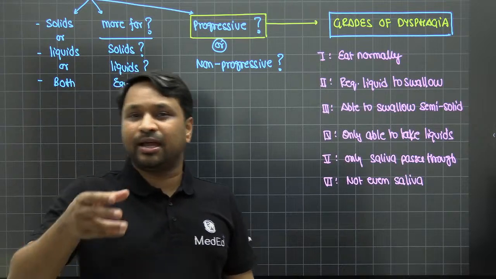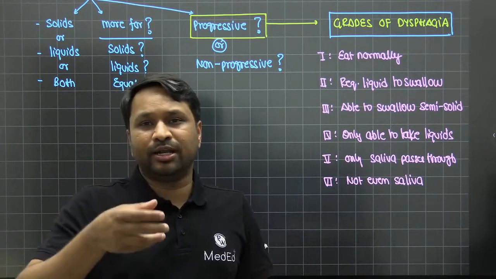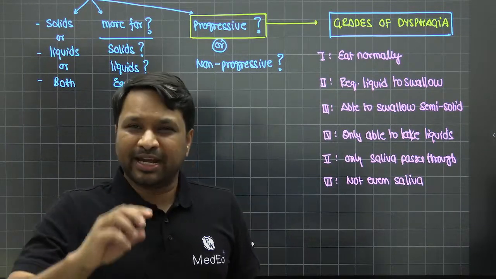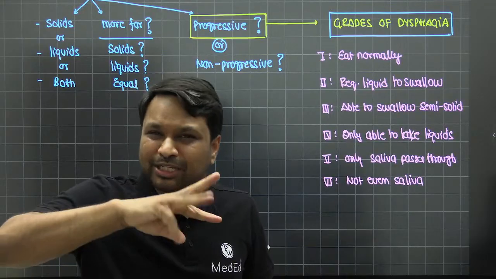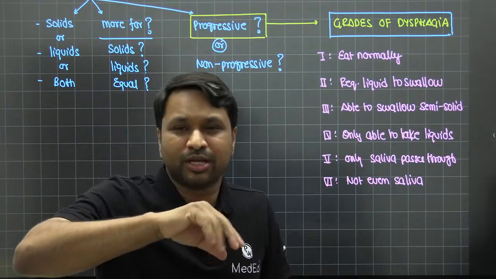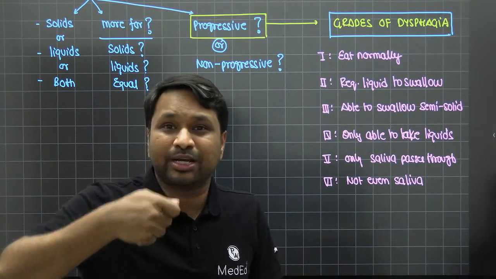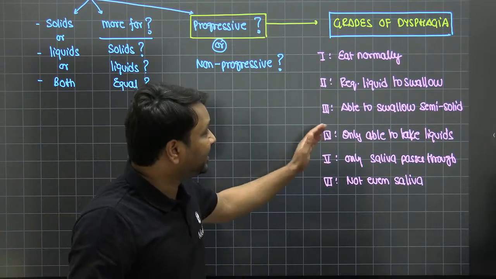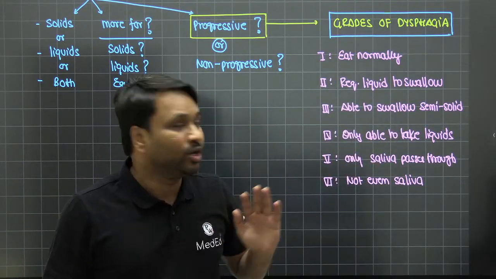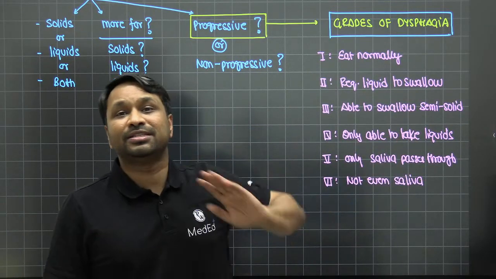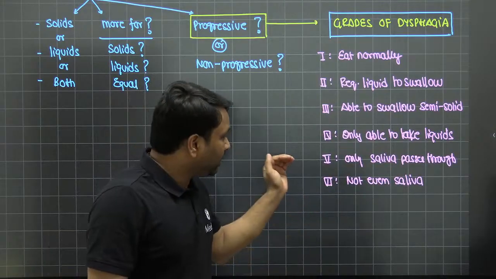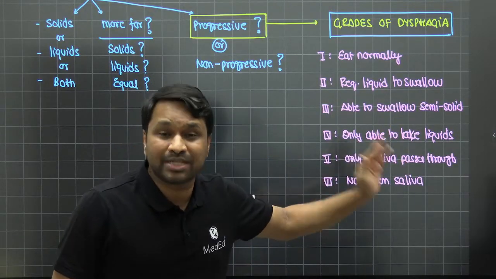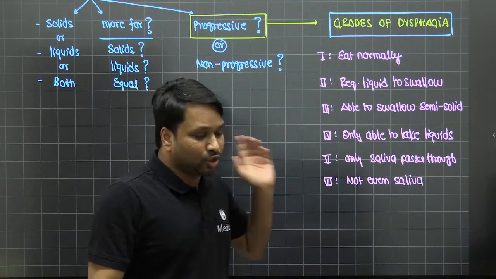Grade 3, the patient says, sir, I am trying to take that solid and then sip water, but it is not happening. It is better I keep it very soft. He mashes his rice, puts everything in a blender and then tries to eat it with a spoon. So in grade 3, only semi-solid food is able to be swallowed. Now grade 4, not even semi-solid food, only liquids are allowed. And grade 5, not even liquid is going, only saliva is able to be swallowed. Grade 6, not even saliva.